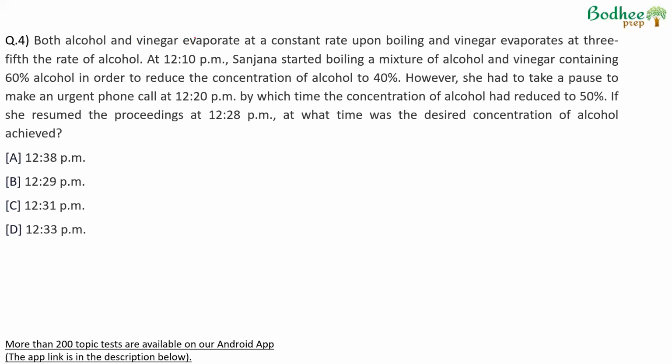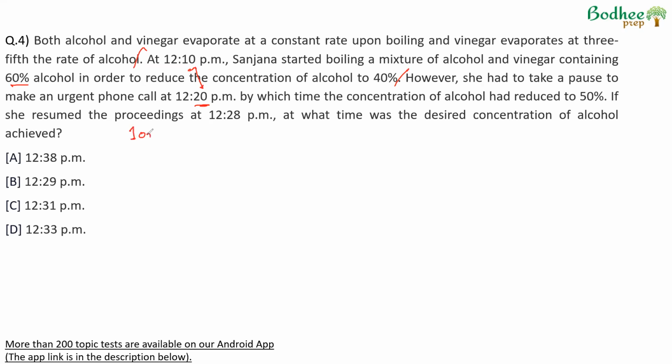Both alcohol and vinegar evaporate at a constant rate upon boiling, and vinegar evaporates at 3/5 of the rate of alcohol. At 12:10, Sanjana started boiling a mixture of alcohol and vinegar containing 60% alcohol in order to reduce the concentration of alcohol to 40%. However, she had to take a pause and make an urgent call at 12:20. So 10 minutes have passed, by which time the concentration of alcohol had reduced to 50%. If she resumed the proceedings at 12:28, at what time was the desired concentration of alcohol achieved?